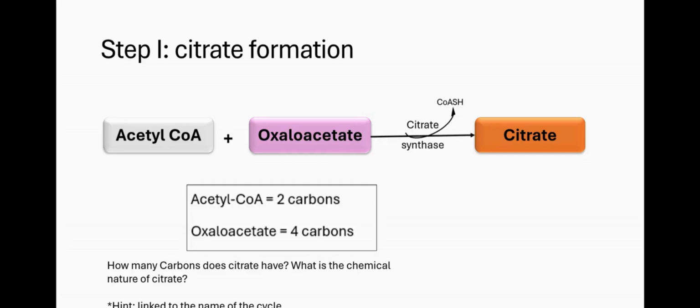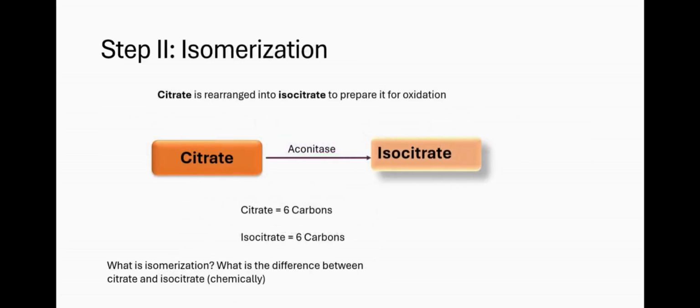Second step is an isomerization step. In one of the first lessons introducing carbohydrates, I think we talked about isomers and what they mean. Molecules that have the same chemical formula but maybe differ in their structure. So if citrate has 6 carbons, and this is an isomerization, it's obvious that isocitrate will also have 6 carbons. So the enzyme here is aconitase.